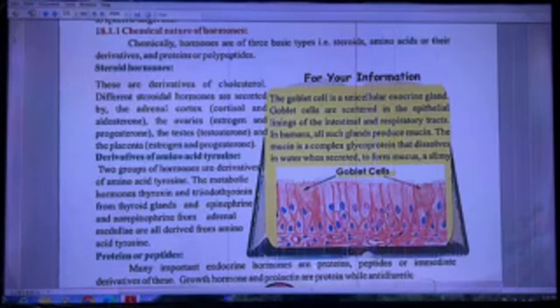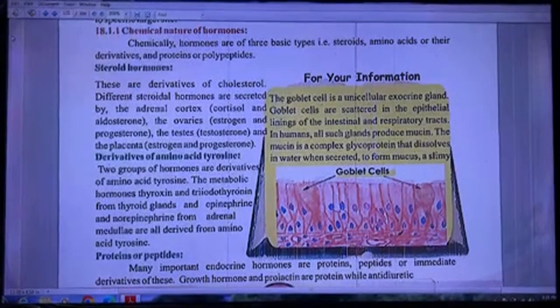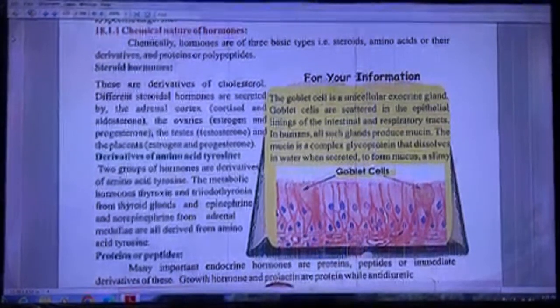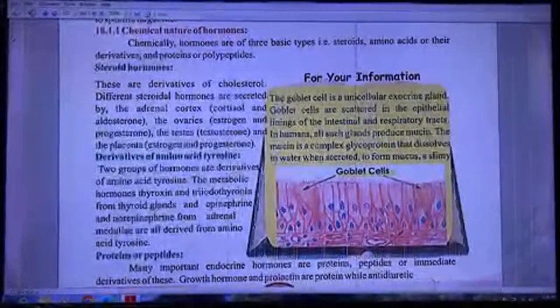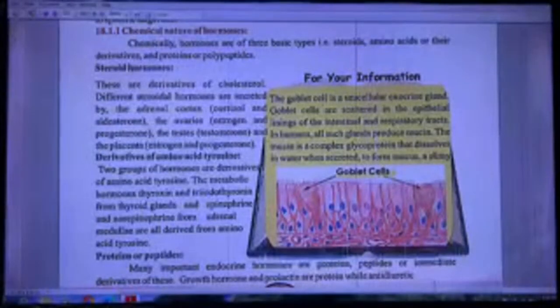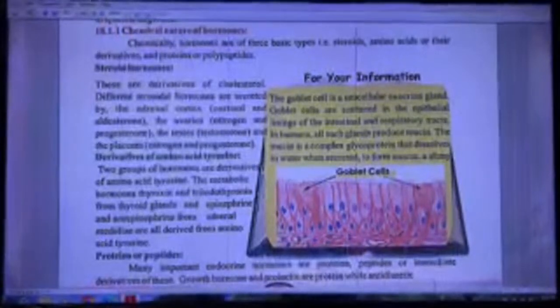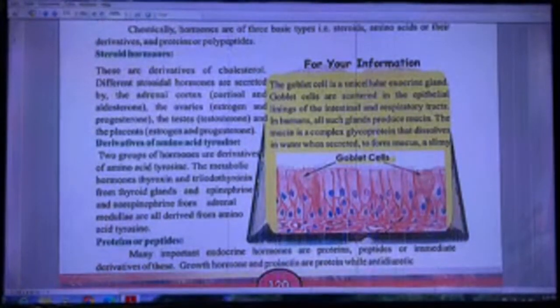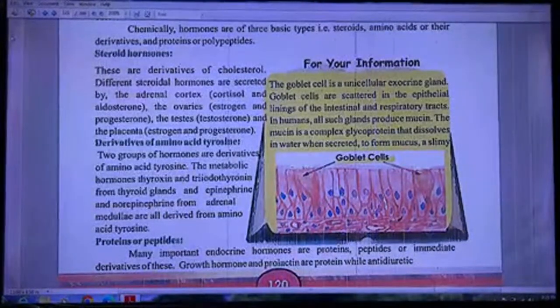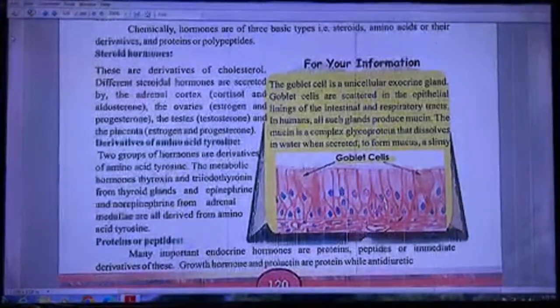Derivatives of amino acid tyrosine. Two groups of hormones are derivatives of amino acid tyrosine. The metabolic hormones thyroxine and triiodothyronine from thyroid glands, and epinephrine and norepinephrine from adrenal medullae, are derived from amino acid tyrosine. Proteins and peptides. Many important endocrine hormones are protein. Peptides are immediate derivatives of these. Growth hormone and prolactin are protein, while antidiuretic